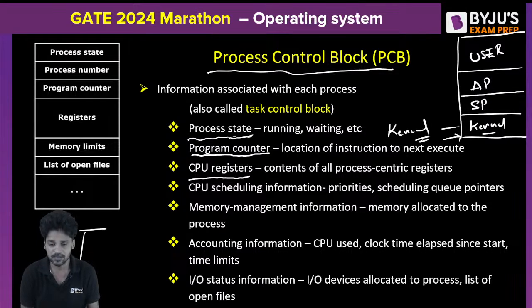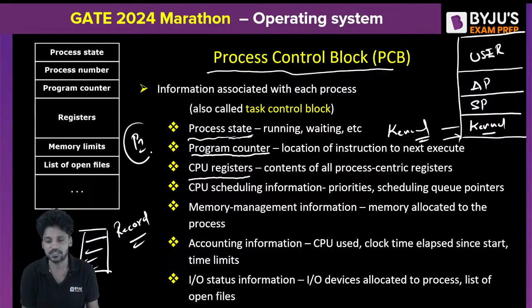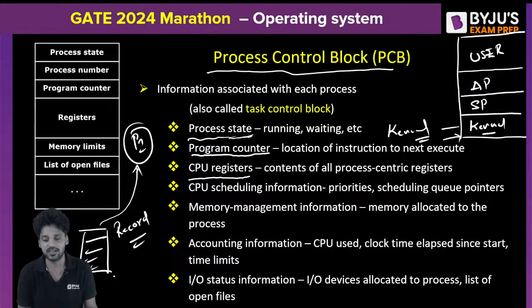PCB is simple. PCB is a record, I would say. This record, let us say initially it is empty. Let us say a process P1 arrives into the main memory. This PCB will be allocated to process P1. So, whenever process P1 is executing, this process P1's data will be maintained. The status will be maintained within the PCB.